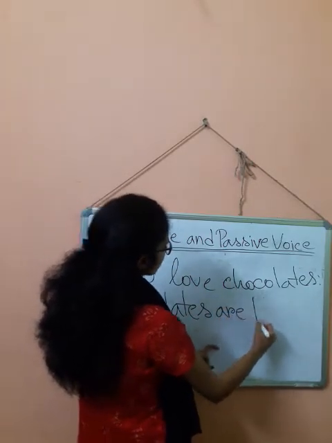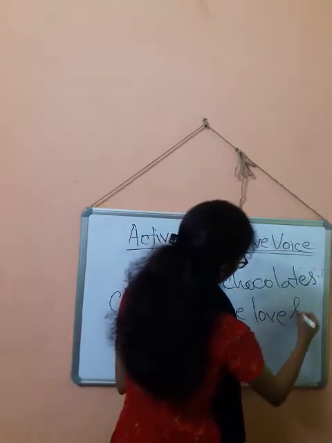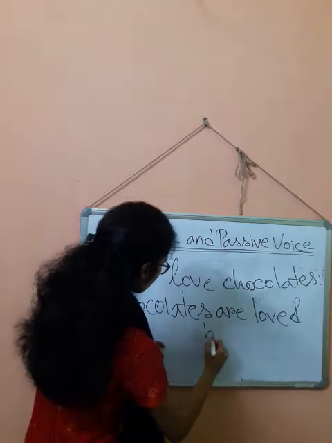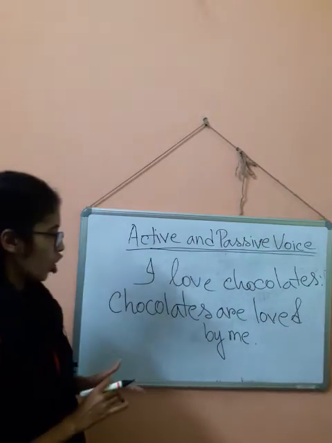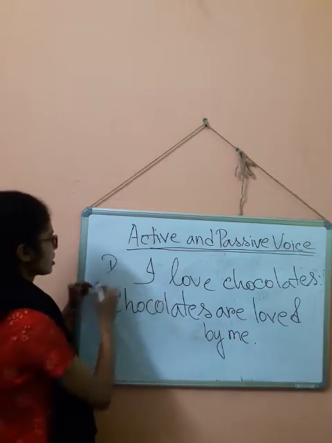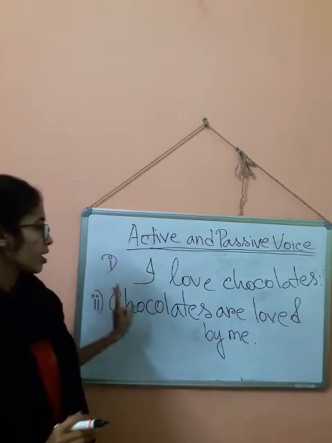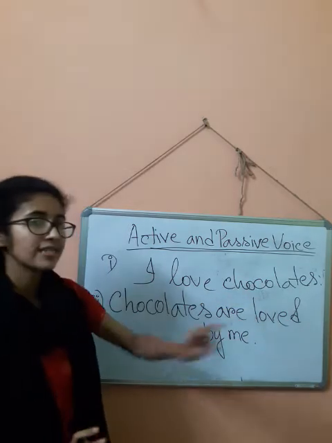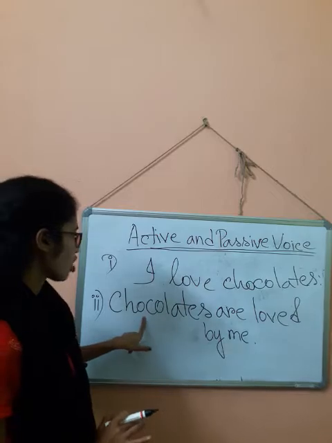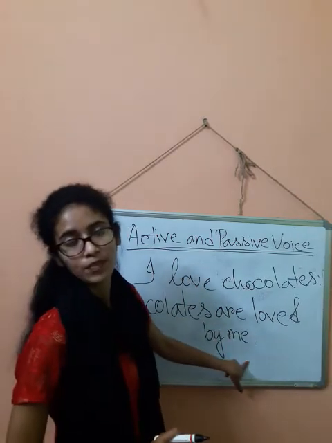I hope you can see the board. Sentence number 1 is I love chocolates, and sentence number 2 is chocolates are loved by me.